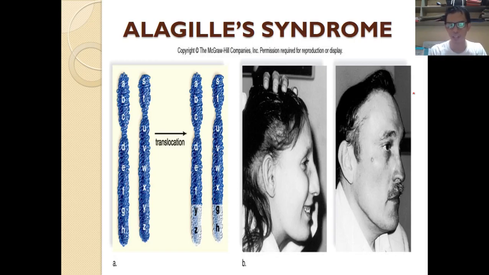So what happens here is, because the translocation affects this particular part of the gene that functions for the liver, the liver will not function properly. So there is now an accumulation of different substances in the liver of these people in the picture. They develop differently. They have different skin, or different characteristics compared to a normal person.